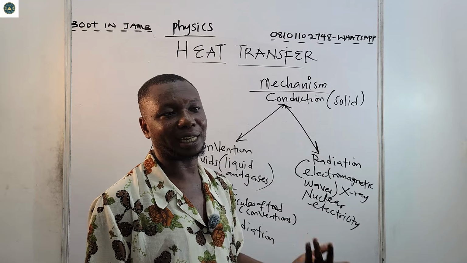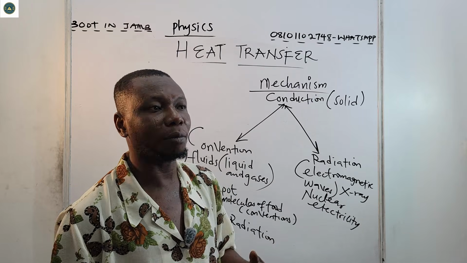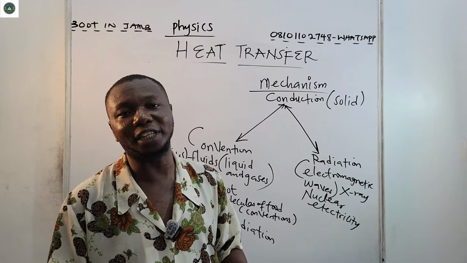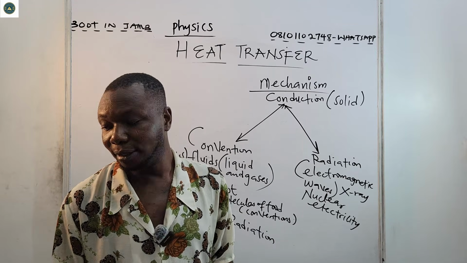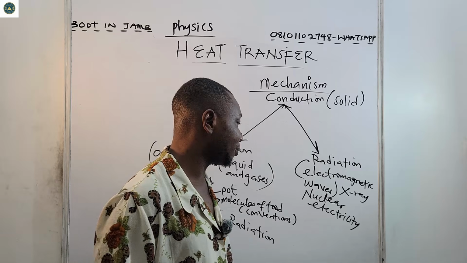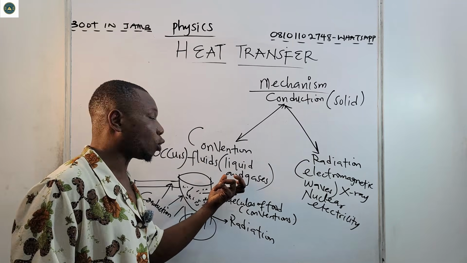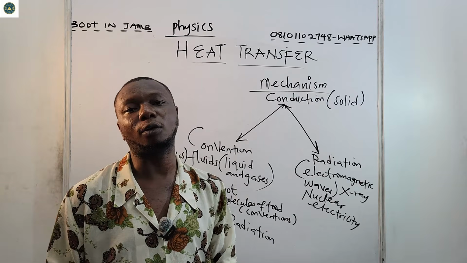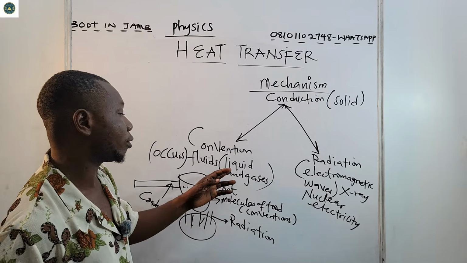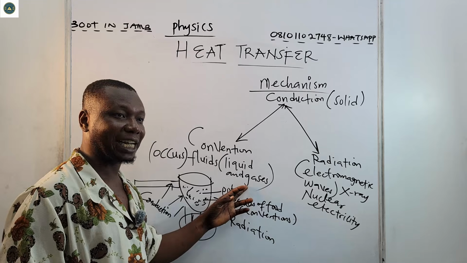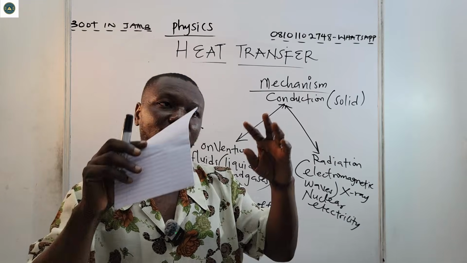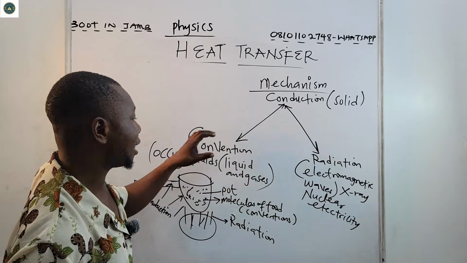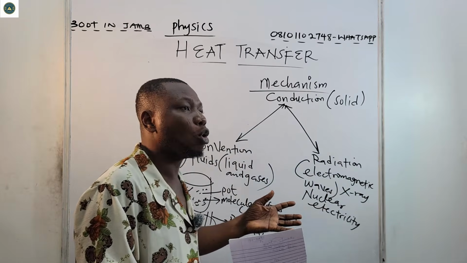Conduction occurs in solids. You are heating maybe metals. There will be an actual movement of the molecules or the electrons in that metal. They will be vibrating, and when they vibrate, they translate. Then convection occurs in gases or fluids. When there is circulation of warm air in a room, it's as a result of convection. Or when there is circulation of cold air from an air conditioning system, that is also convection, either in a room or in a vehicle.